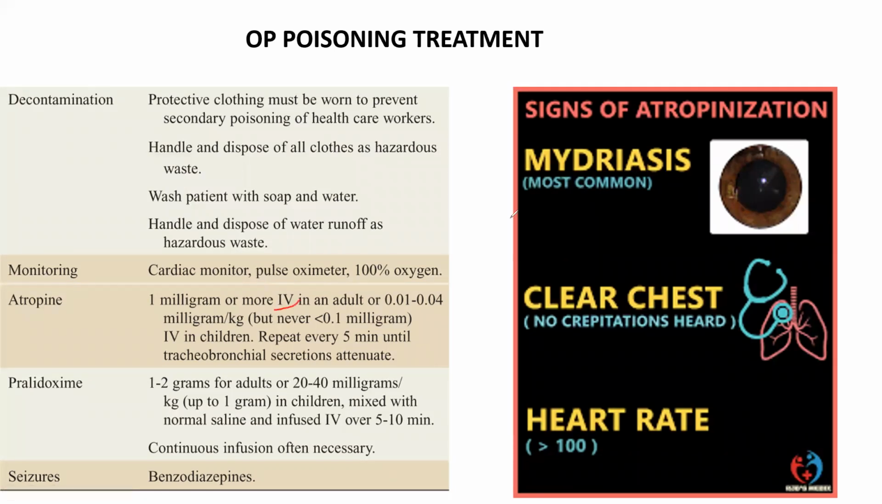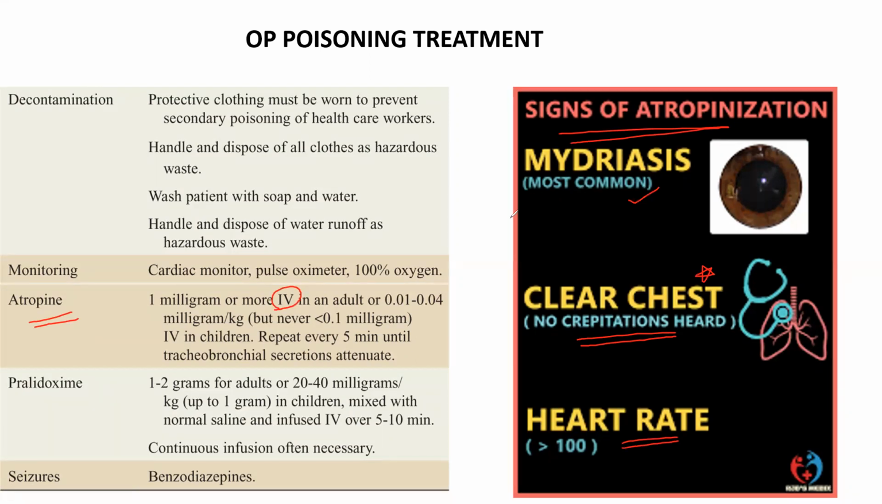Via IV, and we will repeat this atropine till atropinization. So what is this atropinization? The signs of atropinization include mydriasis, which is the most common check, and then a clear chest. No sounds should be present if we auscultate the patient. And definitely, I told in OP poisoning we'll have bradycardia. Here with atropinization we'll have tachycardia.